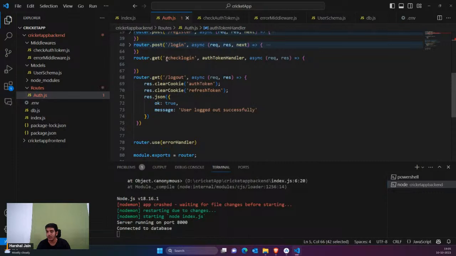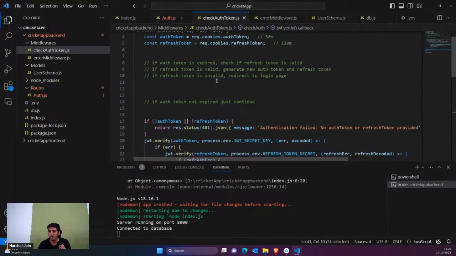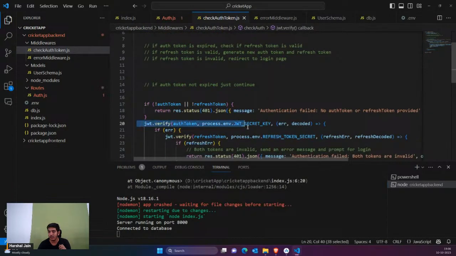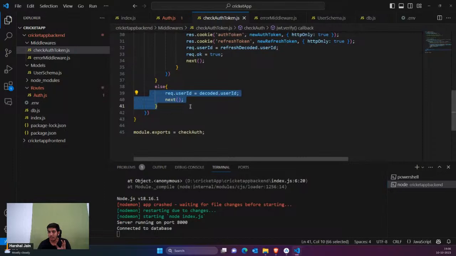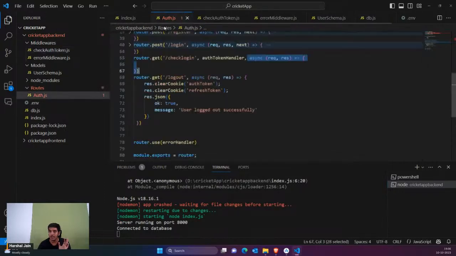So what we are saying is whenever someone checks login, it would check for our auth token and refresh token. Once the auth token is valid, then this would come here. That means this is the next part of the middleware. I've simply said that if the auth token is valid, you can see here we have checked if the auth token is valid, just call the next part. That means now I have the user ID extracted from the token, and I am inside this API now.